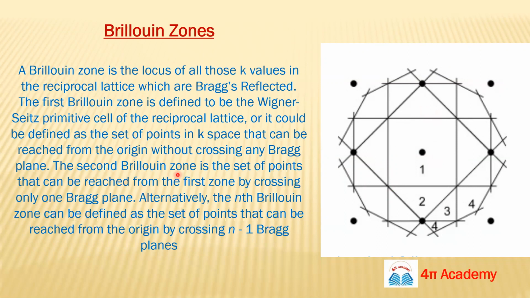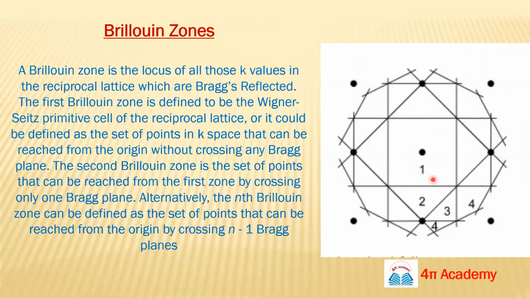Means the second Brillouin zone you can achieve will be the set of points that can be reached from the first zone by crossing only one Bragg plane. Okay, in this way you can figure out what the nth Brillouin zone will be. The nth Brillouin zone is basically the set of points that can be reached from the origin by crossing n-1 Bragg's planes. So this is how you can draw the Brillouin zone.